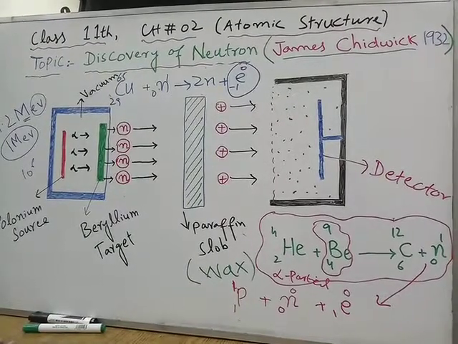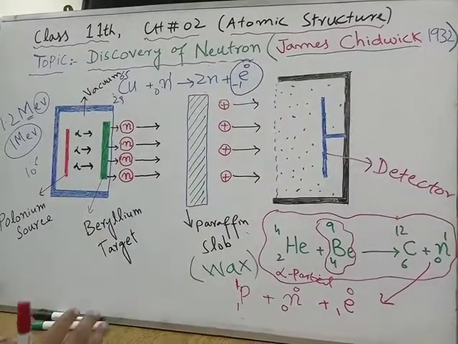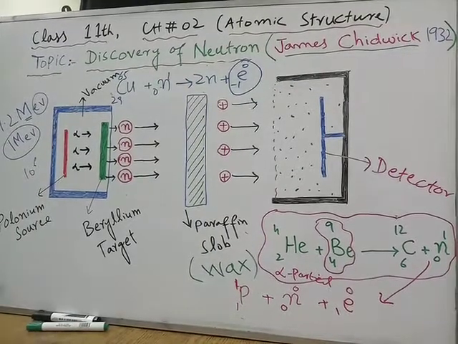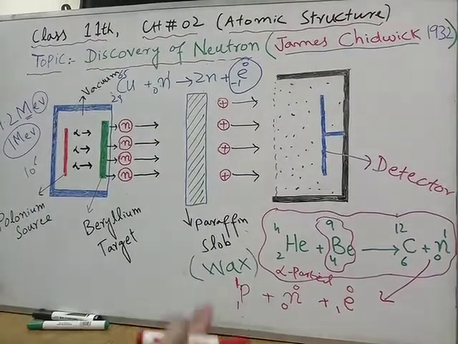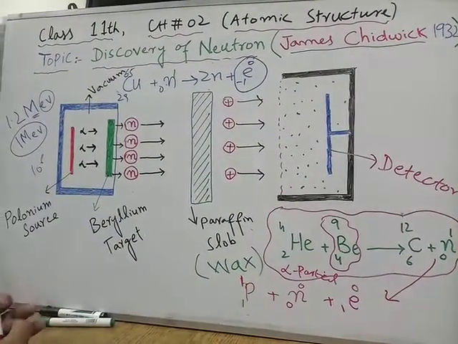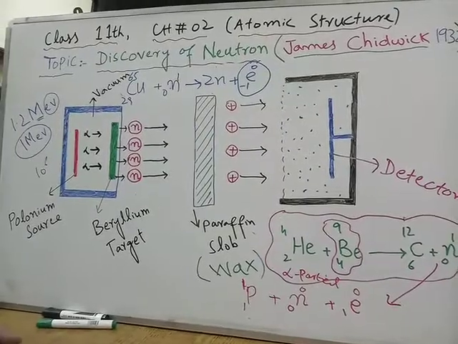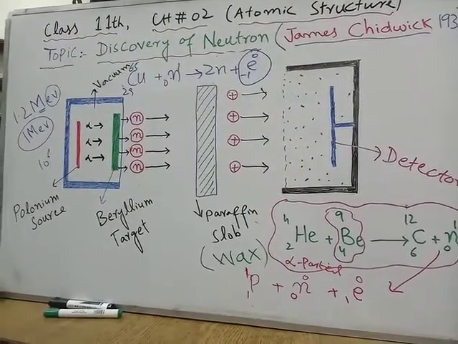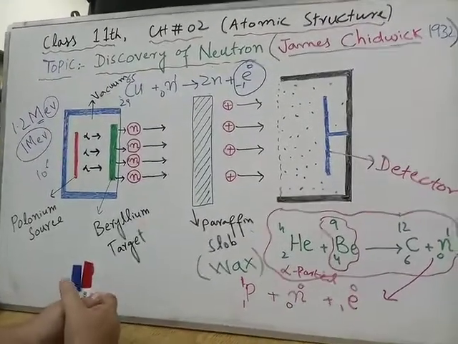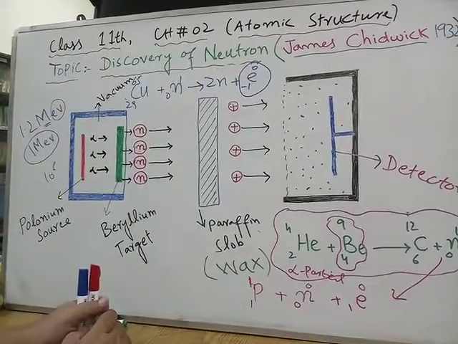On the next page of this topic, a table is given where the masses of the electron, proton, and neutron in amu and kg are all compared with each other. So you must remember it because it can be one of the multiple choice questions in your paper. So this was all about the discovery of the neutrons, and the whole credit goes to James Chadwick.